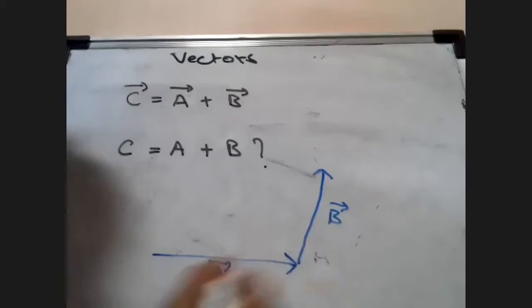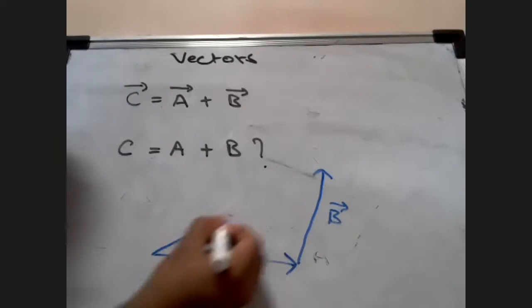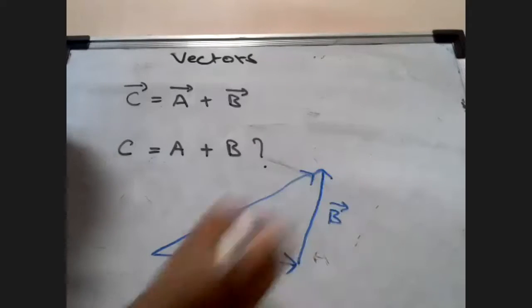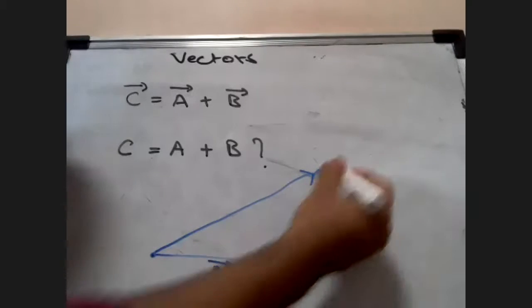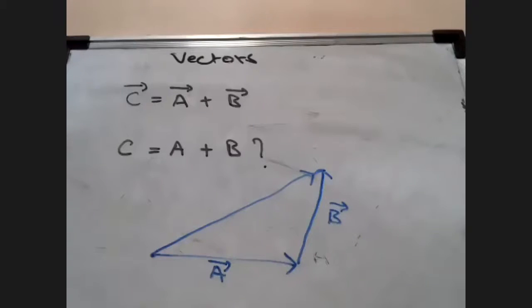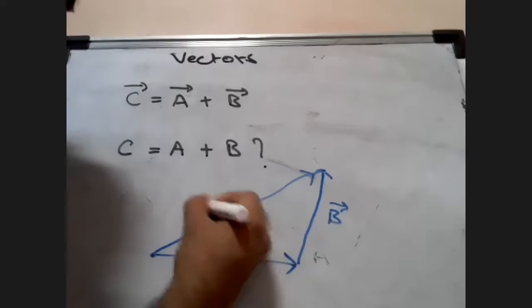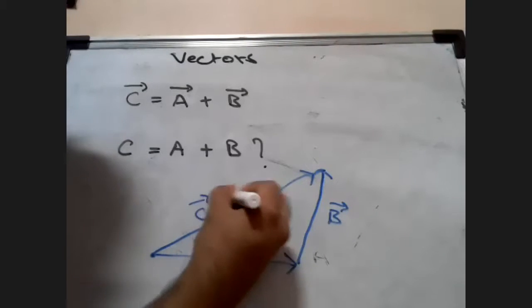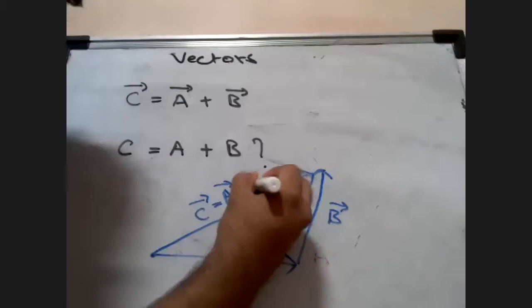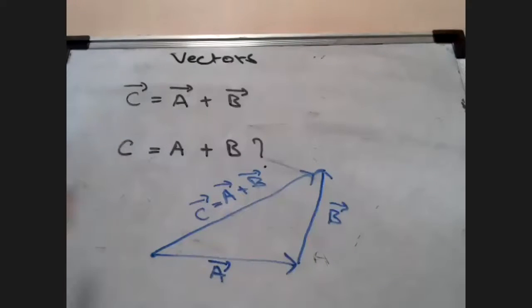Then what happens, students? This is going to be my resultant, from the tail of the first vector to the end of the last vector. But here, C vector is of course going to be A vector plus B vector. But the resultant magnitude will not be equal to this.